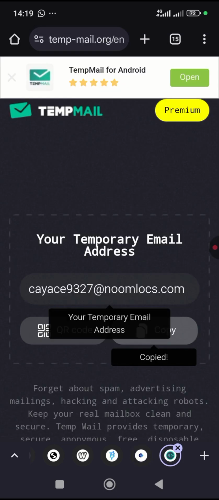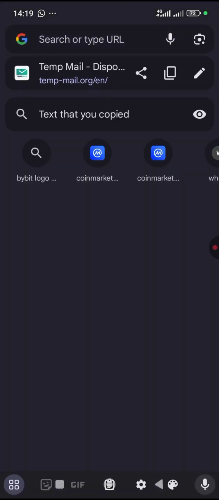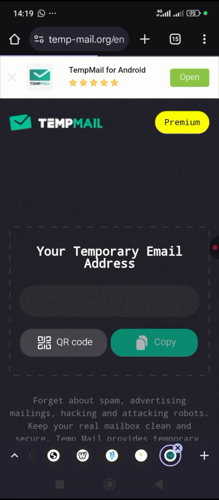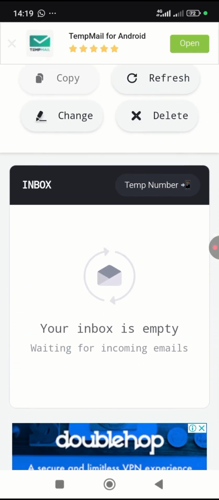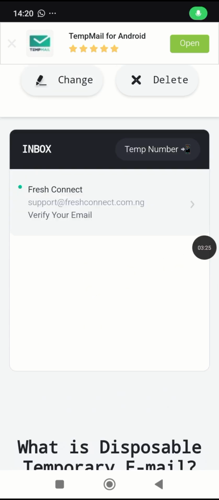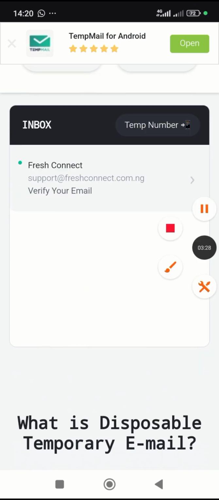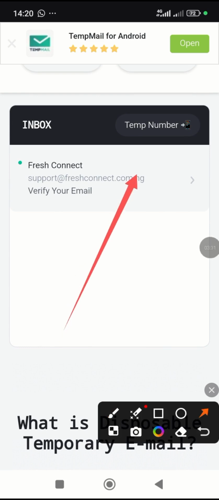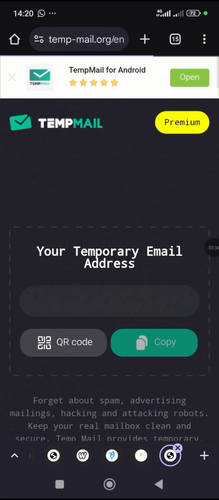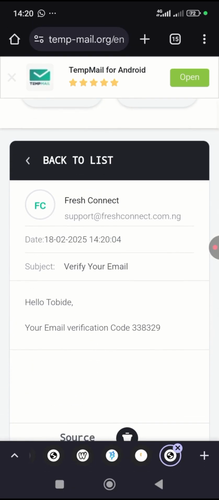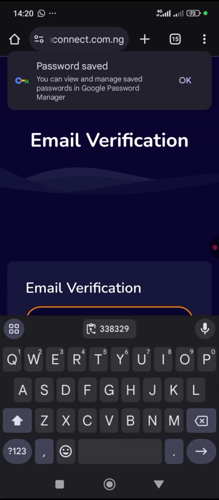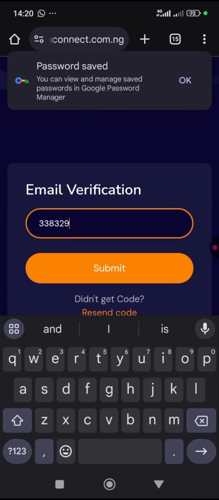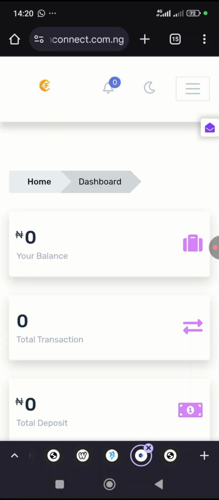A code has been sent, so we'll go back to that email and refresh it so that we can get the code. That's the major reason you are using a temporary email. You swipe down and you see your box is empty, so let's wait for it to load. Now you can see the email has arrived from Fresh Connect. We tap on it to get the code. What we need is the code. You can see this is the email code that was sent. Nothing will be sent to the number we used to create it. So voila, this is it.